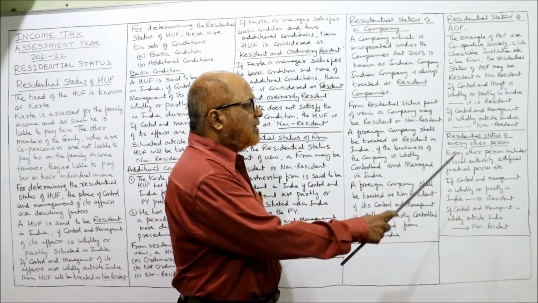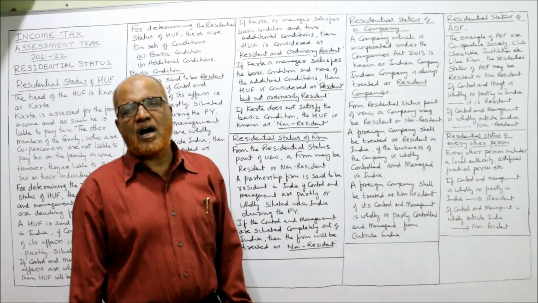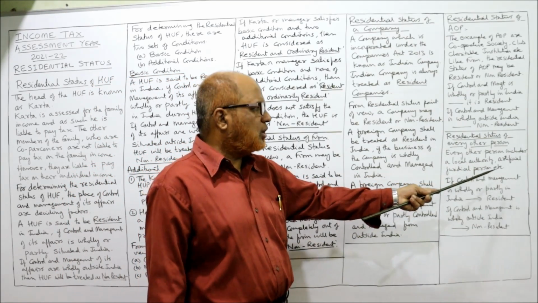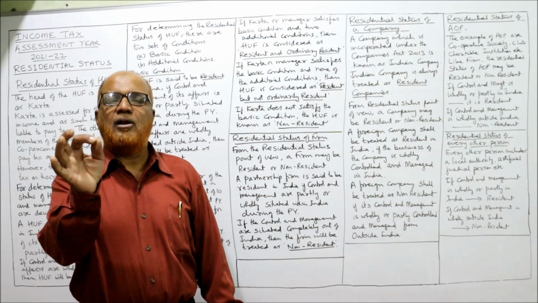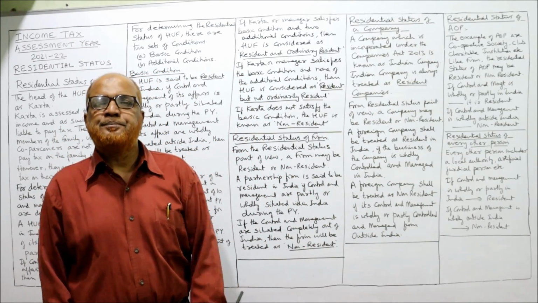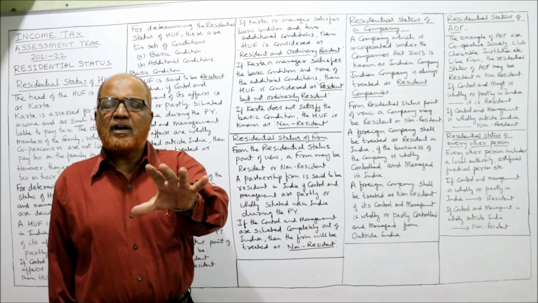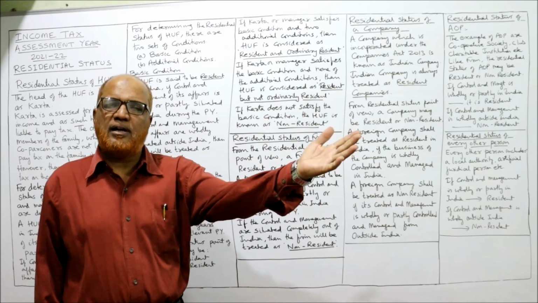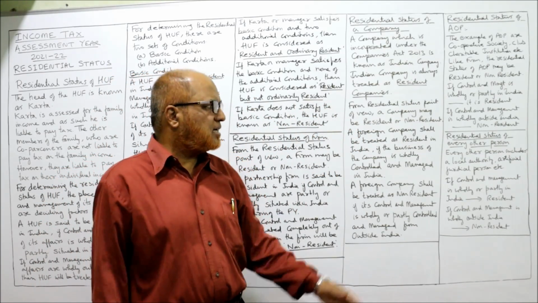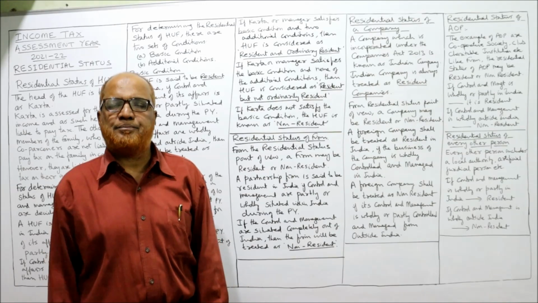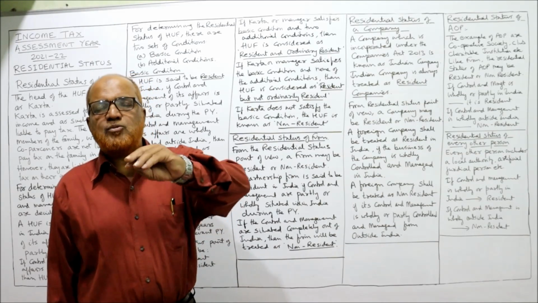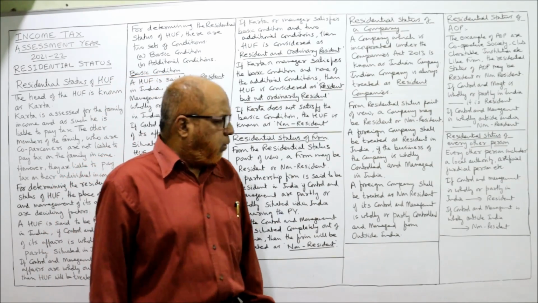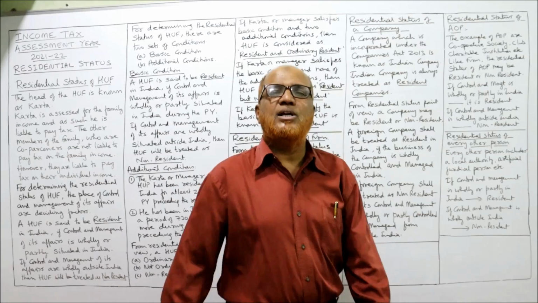That's it. Last one is residential status of every other person. Every other person includes local authority, artificial juridical person, etc. Again, control and management is the deciding factor. If the control and management is completely in India or partly in India, partly outside India, it is resident. If the control and management is completely outside India, it is non-resident. That's all. These are the provisions regarding residential status.